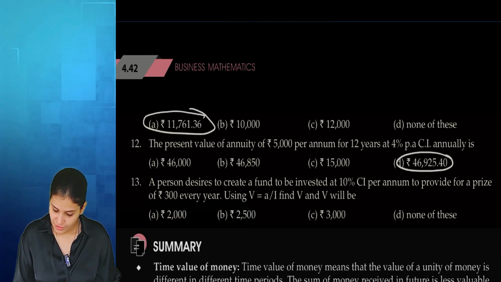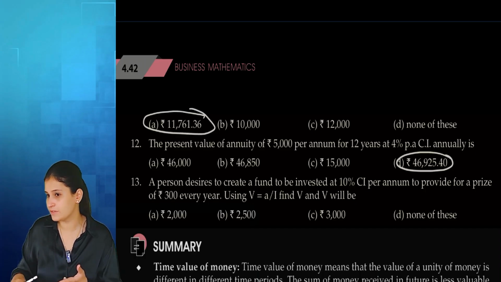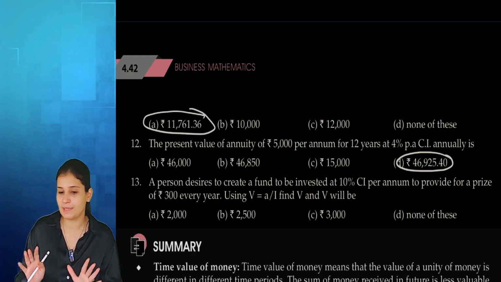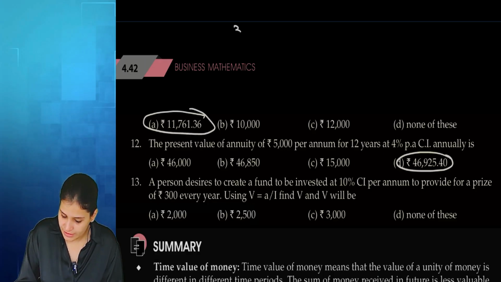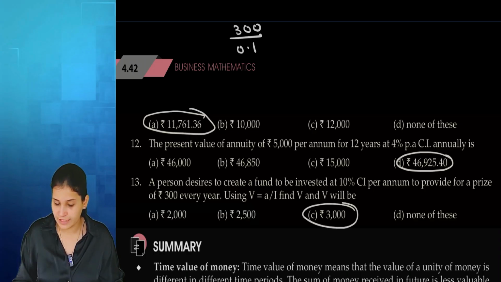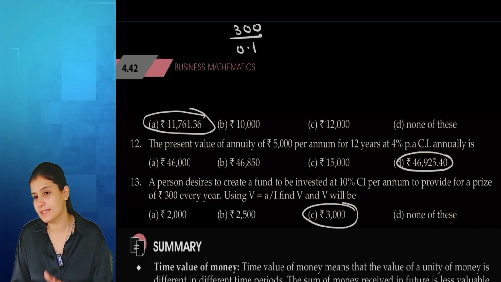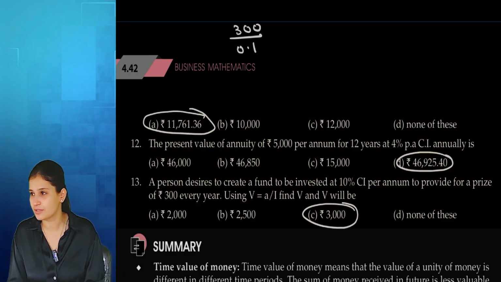Question 40. A person desires to create a fund to be invested at 10% compound interest to provide for a prize of 300 every year using V equals A by I. Use this formula. Because it is neither future value nor present value, they have given us a formula, apply. So A is my annuity 300 divided by I is 0.1. So it will be 3000. That's it. Got it? It is basically, they did not say, but it is basically a perpetuity question.